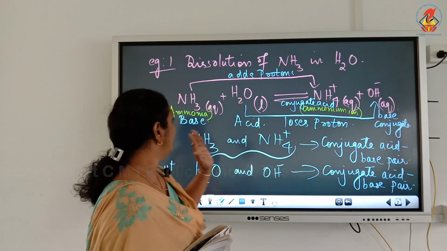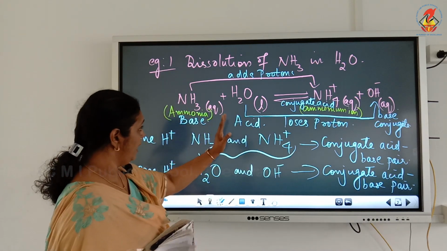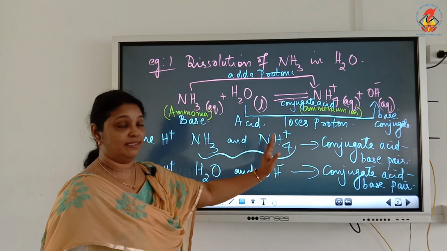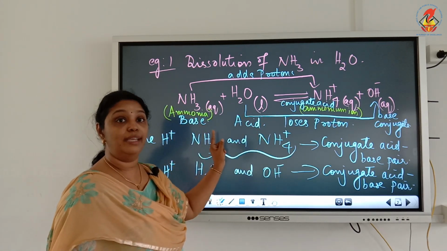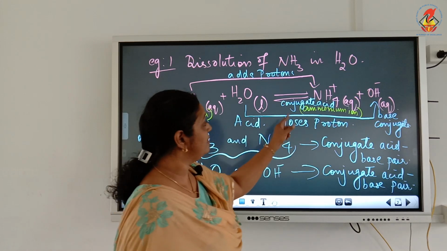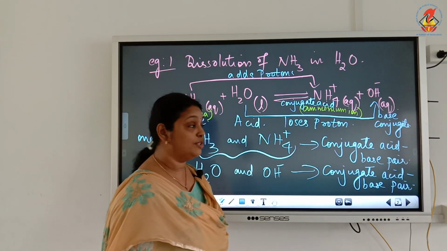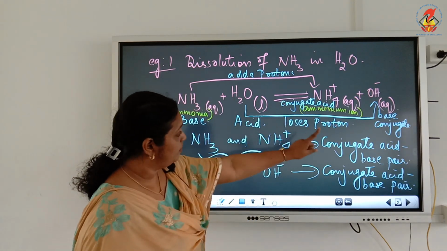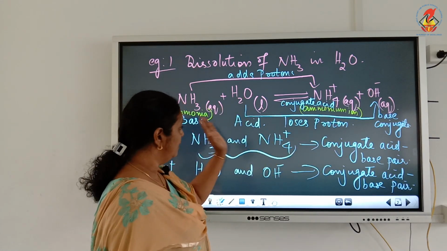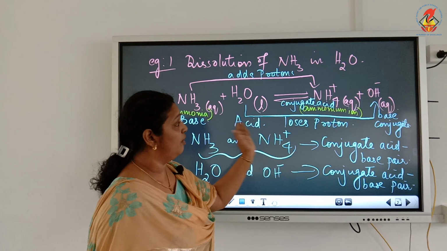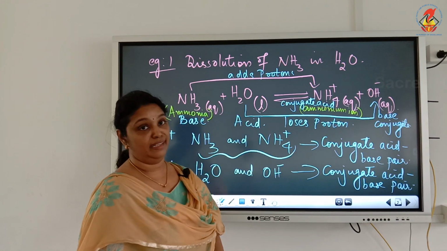So, you can say like this, in this reaction NH4 plus is the conjugate acid of base ammonia and NH3 is the conjugate base of the acid NH4 plus. Also, we can say OH minus is the conjugate base of the acid H2O and H2O is the conjugate acid of the base OH minus.